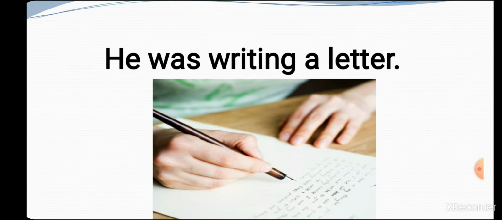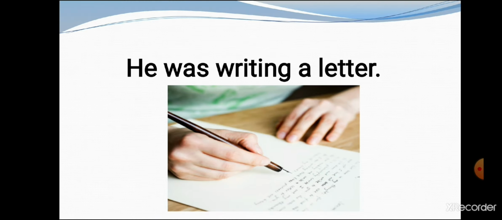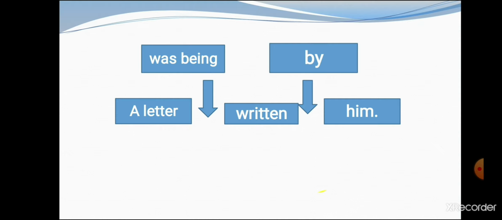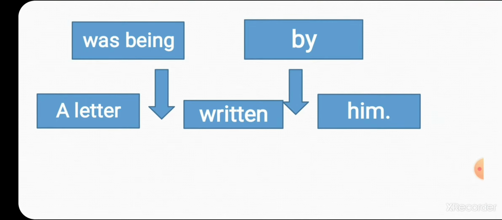Students, when we want to change this into passive voice, then a letter will become subject. Then use helping verb was being. A letter was being, then use third form of the verb, that is written. A letter was being written by him. Like this students, we can do it.